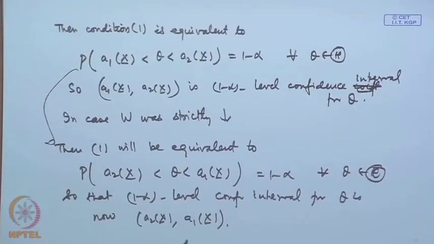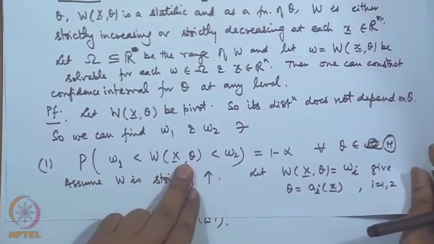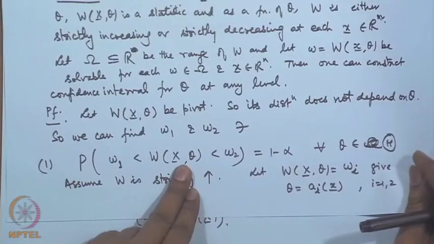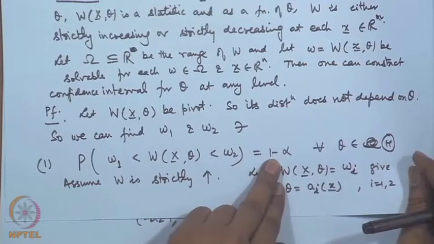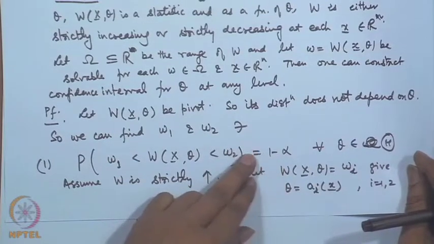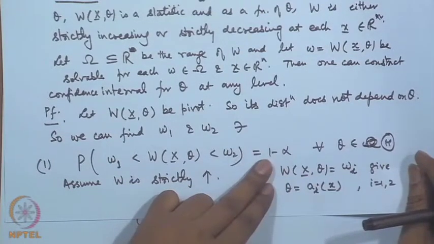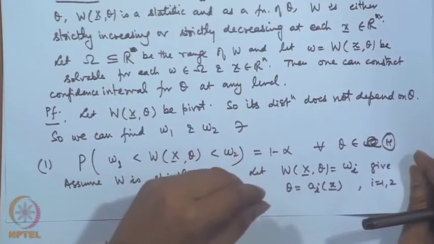Now, I have considered the simplistic situation where I have put here equality as 1 minus alpha. However, it may happen that the distribution of W is a discrete distribution. In that case, we may not be able to achieve 1 minus alpha, we may say it is greater than or equal to 1 minus alpha. So, a value which is slightly higher than 1 minus alpha may be achieved, but in that case we will have that as the confidence level. In the case of continuous W, any level can be achieved here.